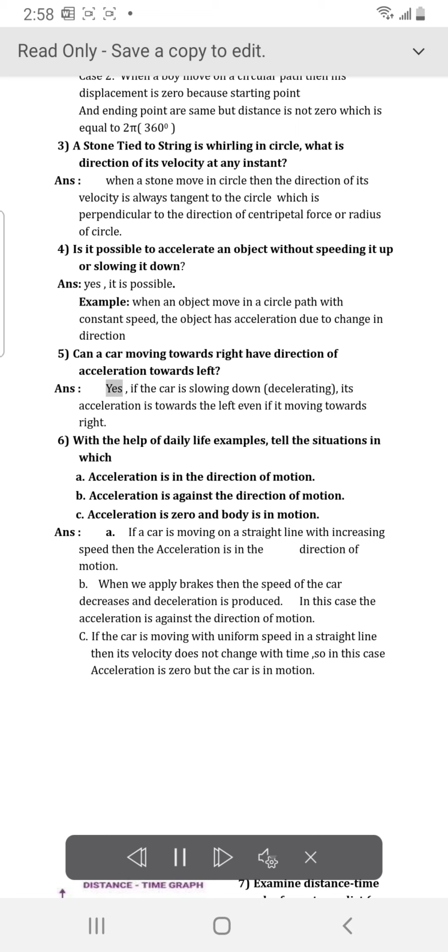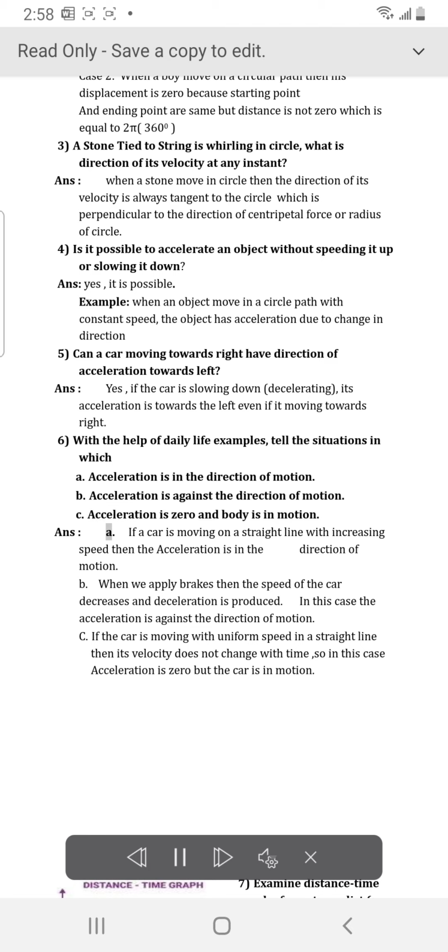Answer: Yes, if the car is slowing down, decelerating, its acceleration is towards the left even if it is moving towards the right. With the help of daily life examples, tell the situations in which acceleration is in the direction of motion, acceleration is against the direction of motion, and acceleration is zero and the body is in motion.